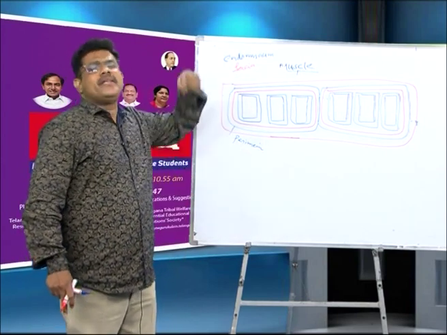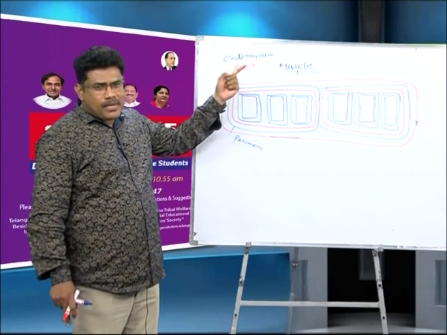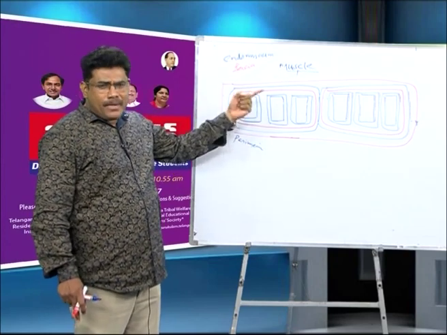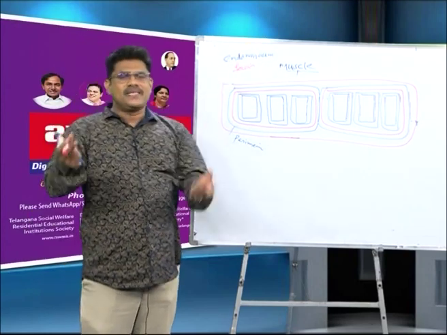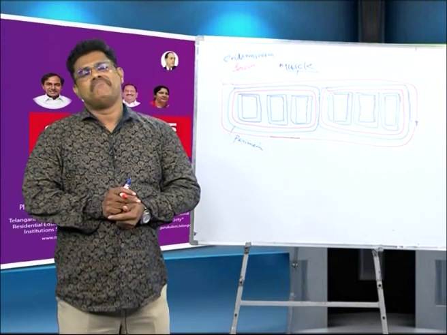Outer to inner: epimysium, perimysium, endomysium. Inner to outer: endomysium, perimysium, epimysium. Yes, this is important. So that is the formation of the muscle.